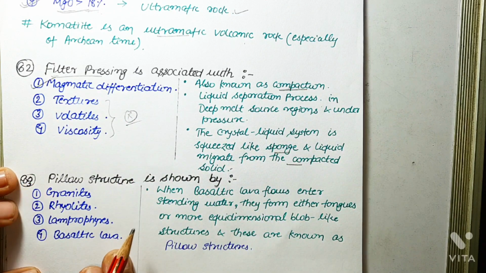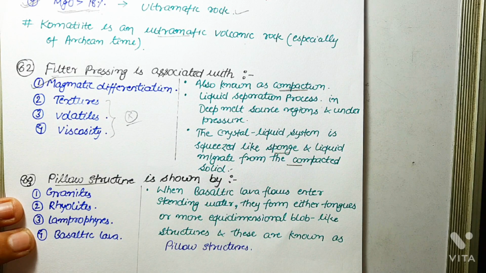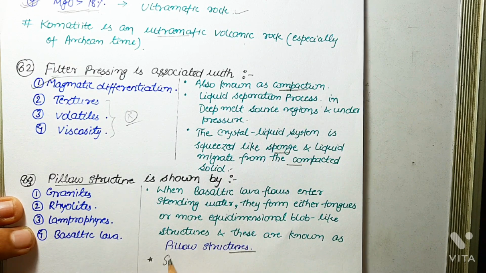Next question is, pillow structure is shown by. So to answer this question, first know about pillow structure. Pillow structures form when basaltic lava flows enter standing water. They form either tongues or more equidimensional blob-like structures, and these are known as pillow structures. These are formed under submarine conditions.